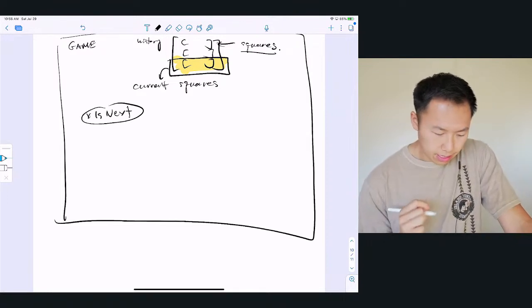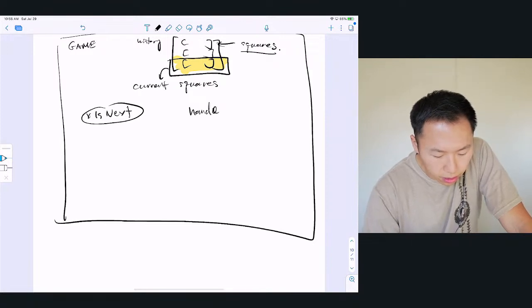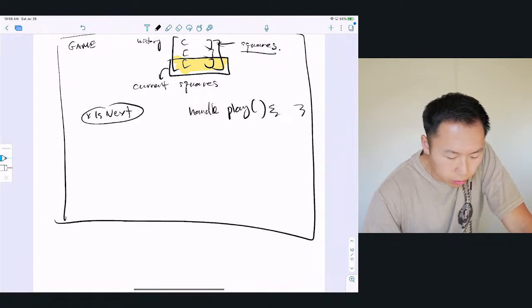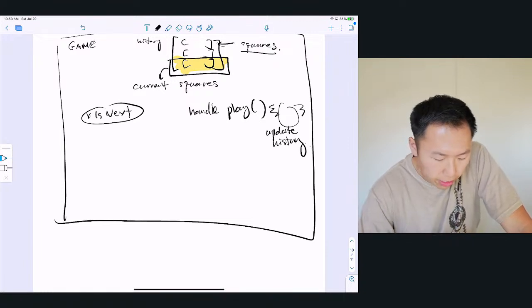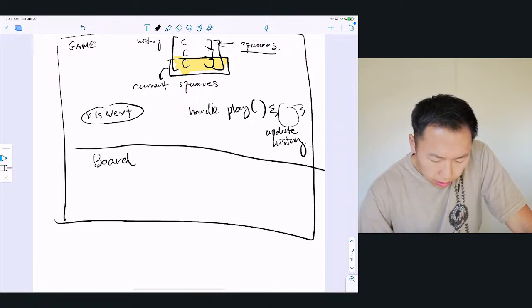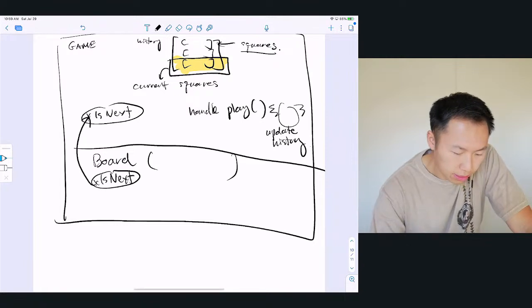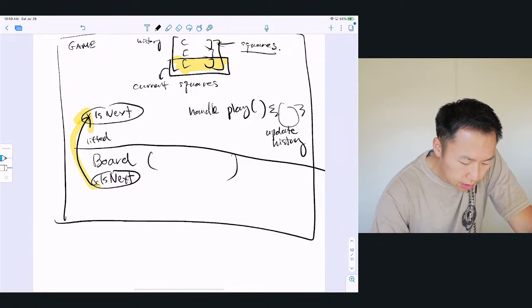And then the final thing is we have this thing called handle play, and inside of handle play we will update history and keep track of current squares. So now with our board component, what we had before was its own x is next. So we've moved this x is next up here. This is called lifting the state. We've lifted state.